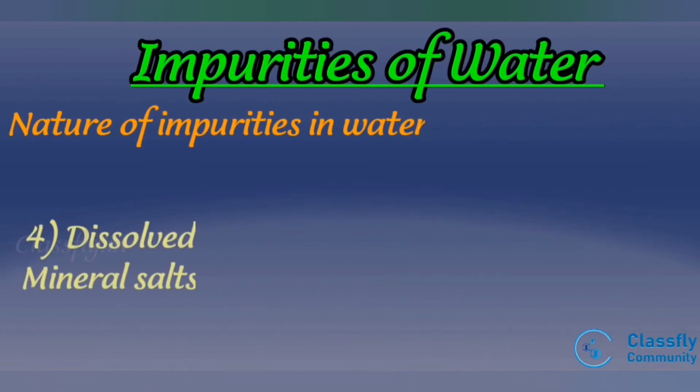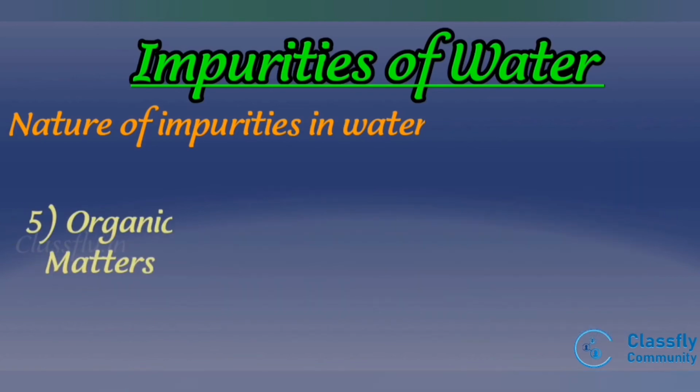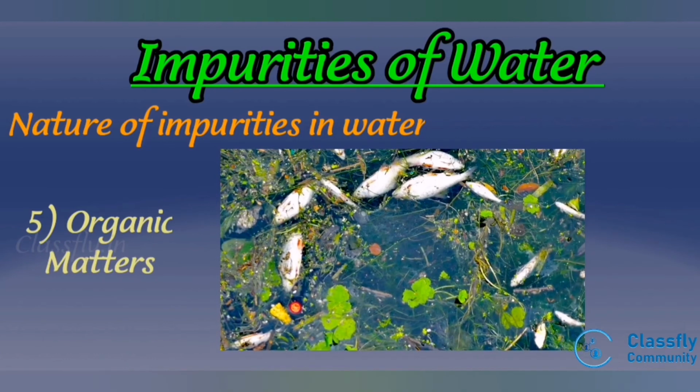Fourth point is dissolved mineral salts. These are the soluble impurities in water, including carbonates, bicarbonates, chlorides and sulfates of calcium and magnesium, oxides of iron and lead, etc. They are removed by the RO system. Fifth one is organic matter. It includes vegetable and animal matter, that is, decayed plants and animals.